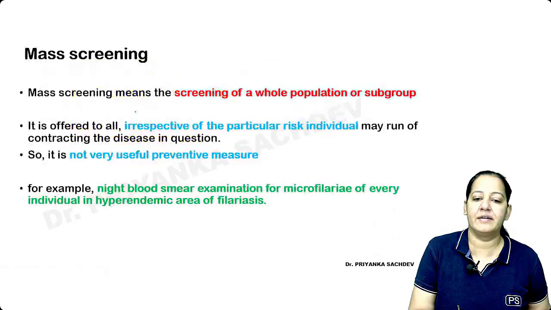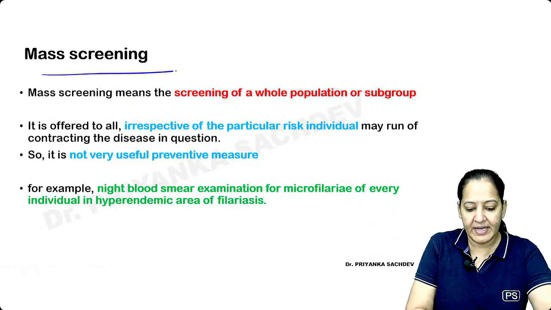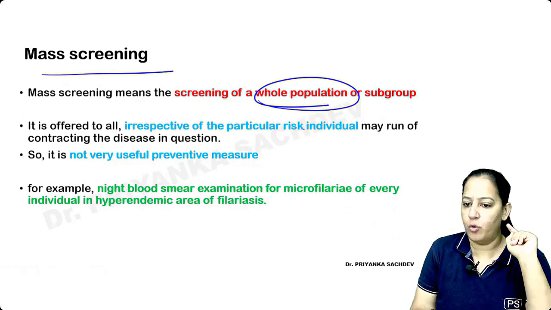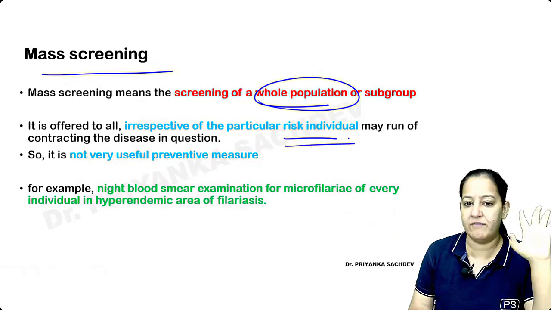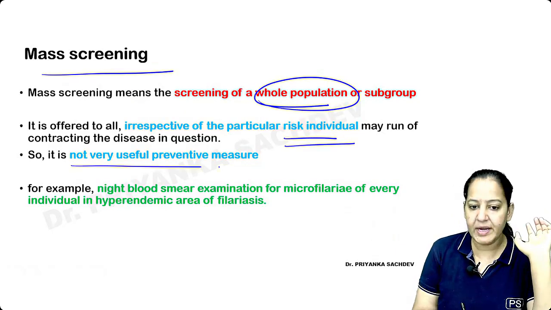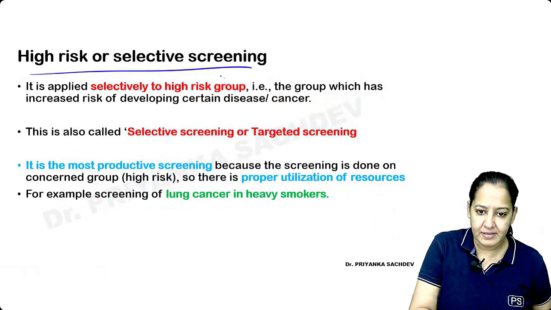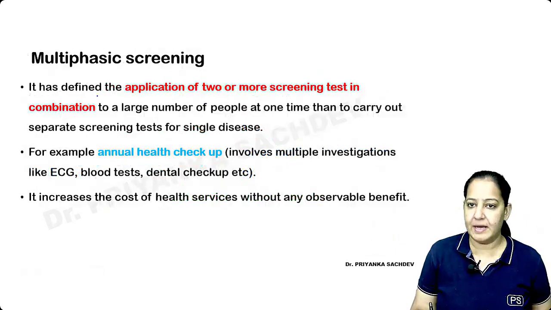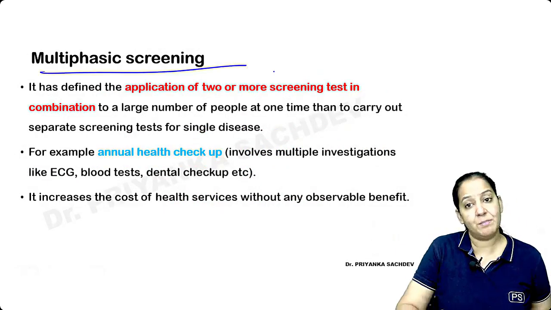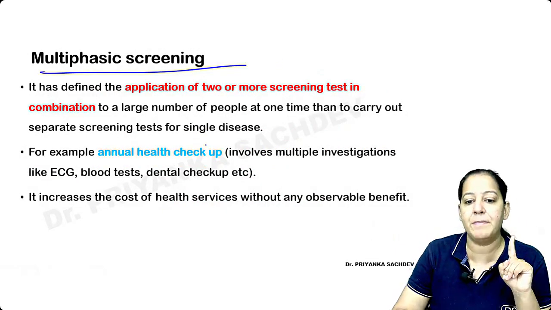Like that. Okay, so mass screening is the screening which is performed on the whole population, irrespective of whether they have the disease or not. So it's not very useful for prevention because it's very costly. High risk screening is done only on the risk group, as I told you in the example. Multiphasic screening means multiple screening tests are performed in one individual. Best example is health checkup.